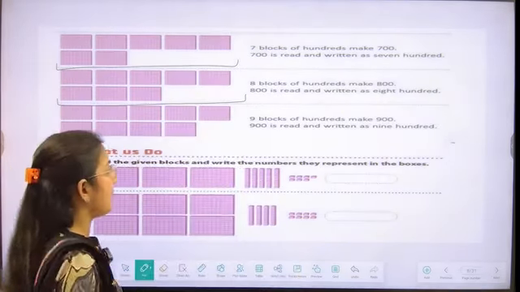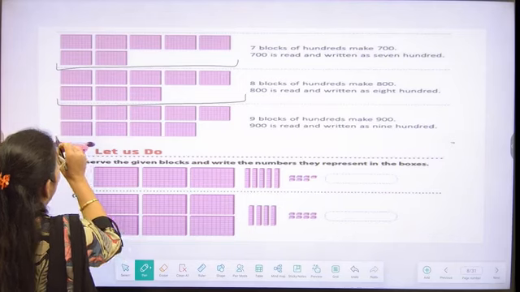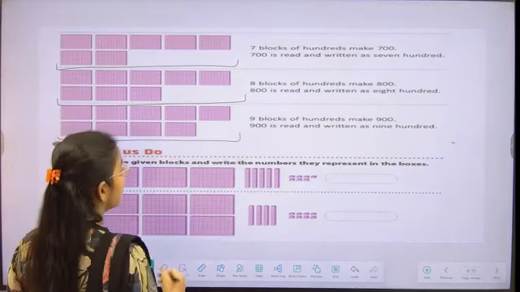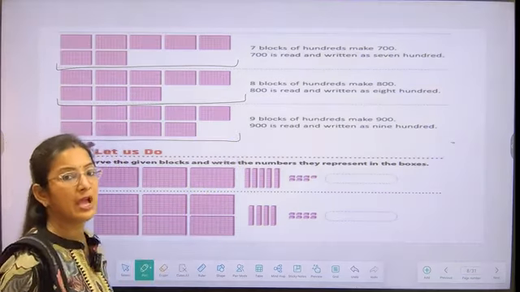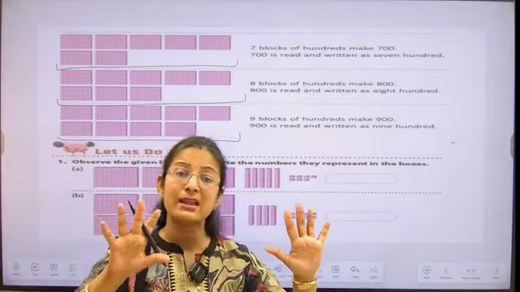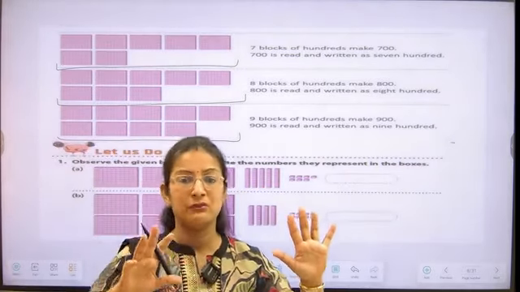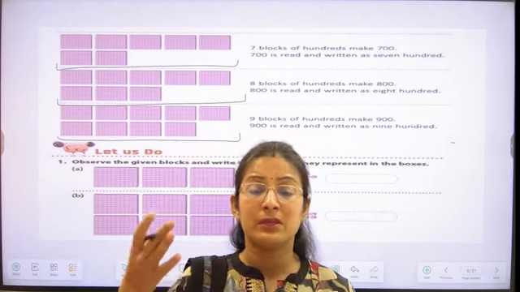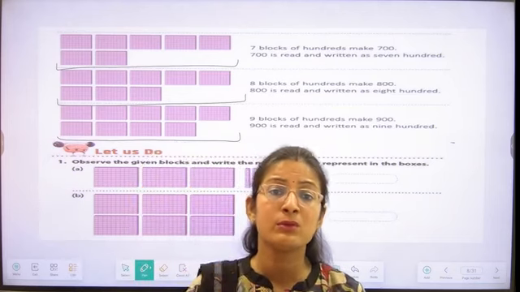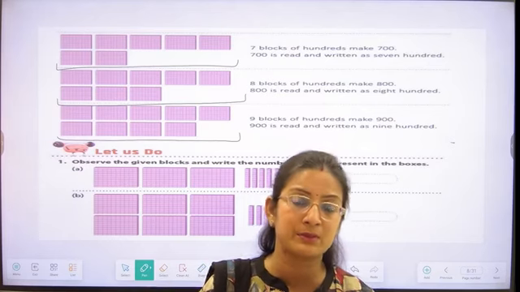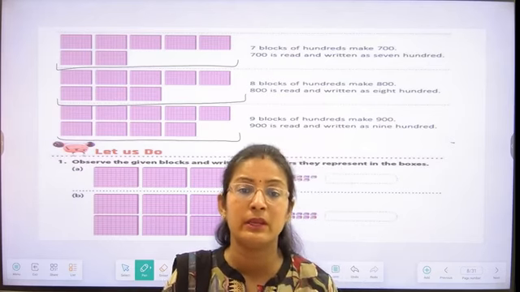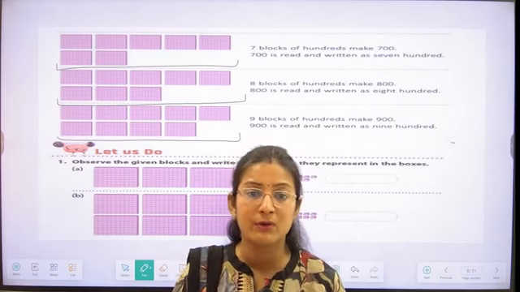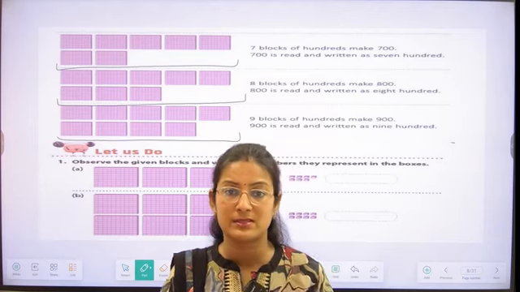And if we want to make a number of 900, then we have to take how many hundred blocks? We have to take 9 hundred blocks. So everyone is getting the point that whenever we want to increase or write the numbers beyond 200 or the bigger numbers, then we have to increase the number of 100 blocks.